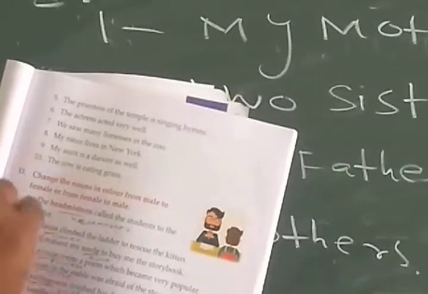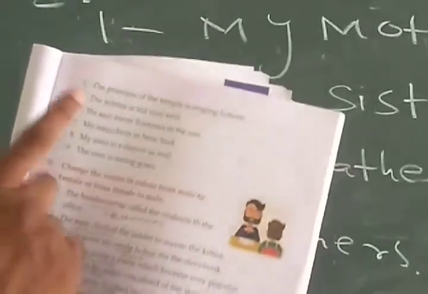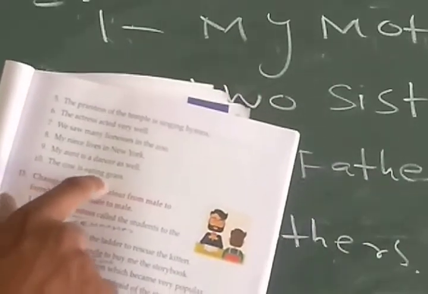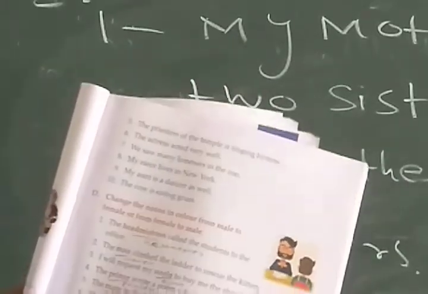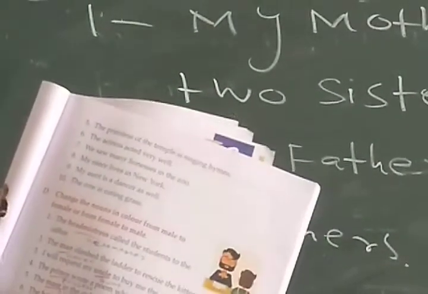Then number 9. My aunt is a dancer as well. Aunt. So we have to write uncle. Okay. The 10 number. The cow is eating grass. The bull is eating grass. So we have to convert to the male side. Okay. So this one is also completed.